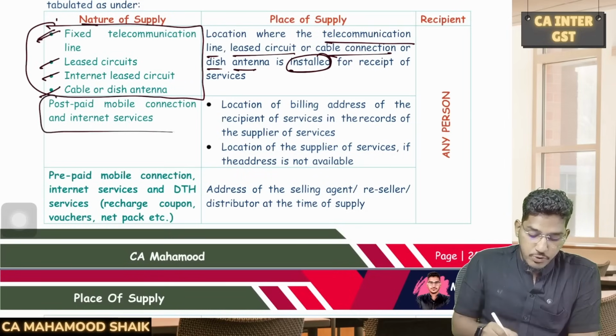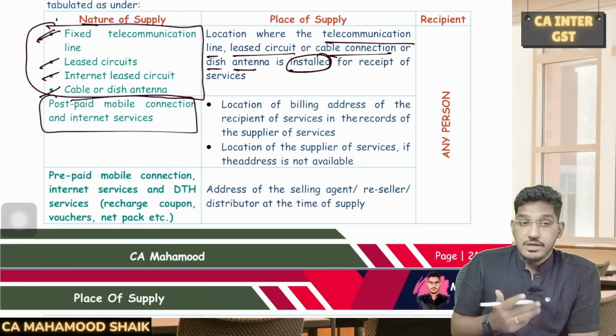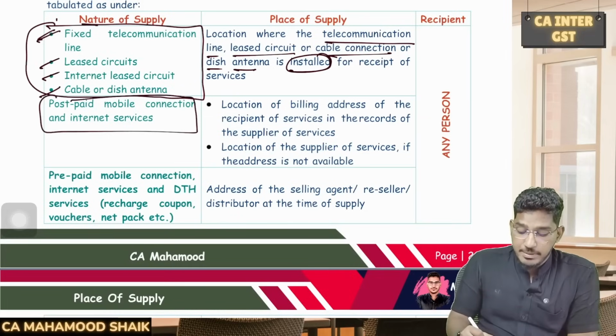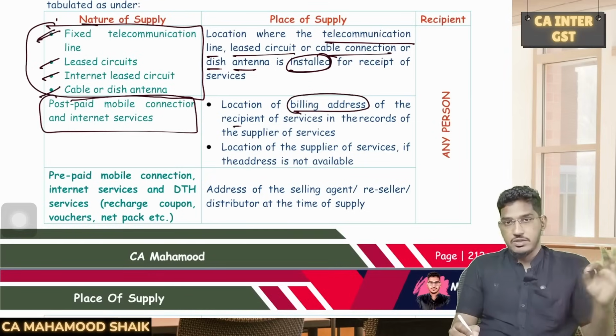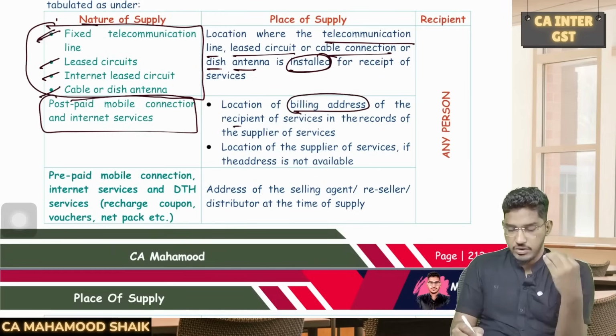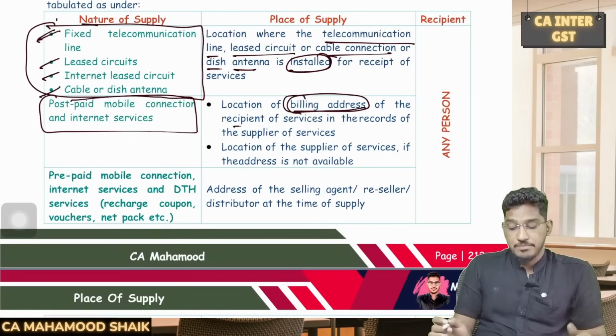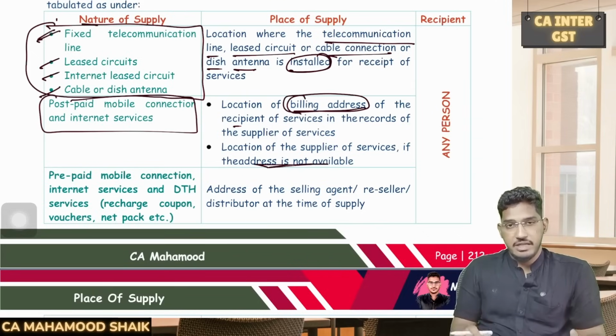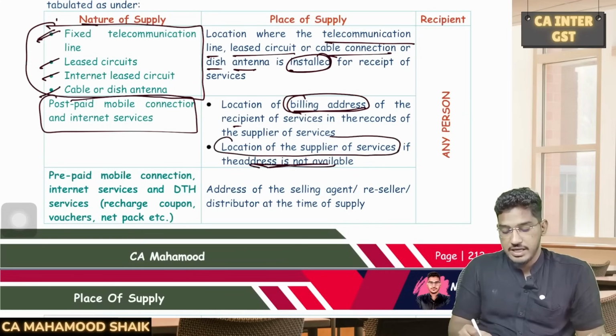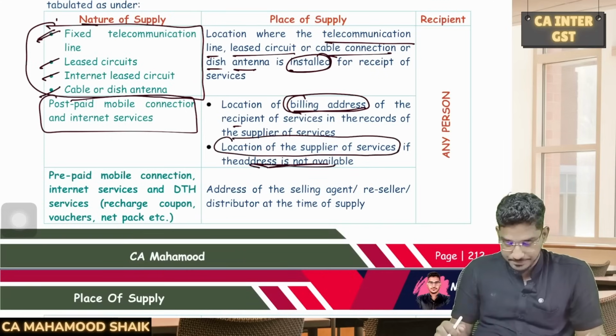Next, sir, what about postpaid mobile connection and internet services? How to determine place of supply for this? It depends on the location of the billing address of the recipient, which is available in the records of the supplier. For postpaid customers, generally the telecommunication company will have the record. In that record, the address of the recipient will be there. That will become the place of supply. Sir, what if the address is not available? Generally, it will be available. But in case, for any reason, the address is not available, then the location of the supplier itself will be treated as the place of supply of services.